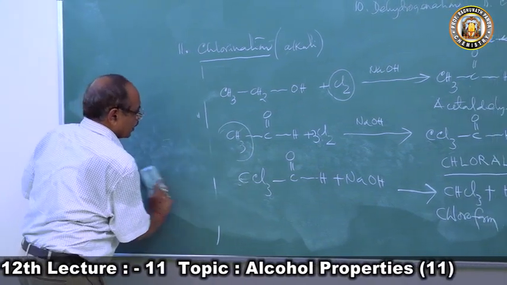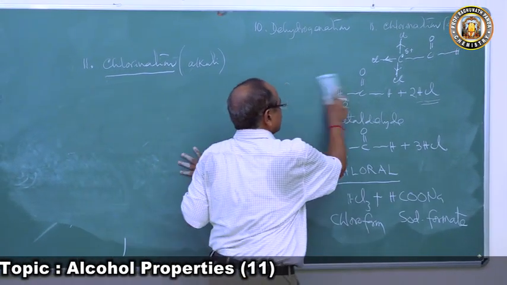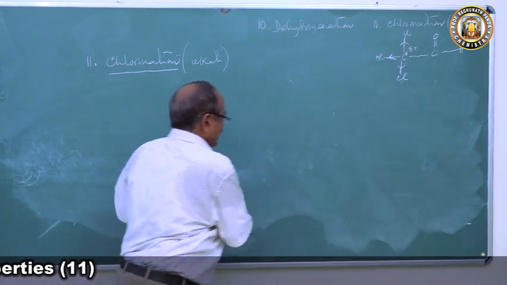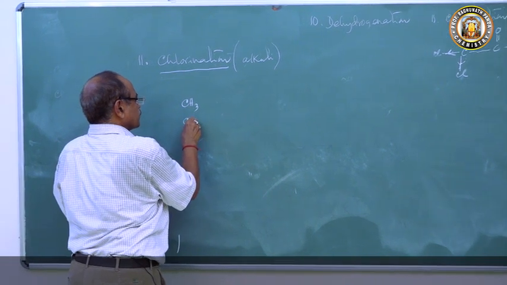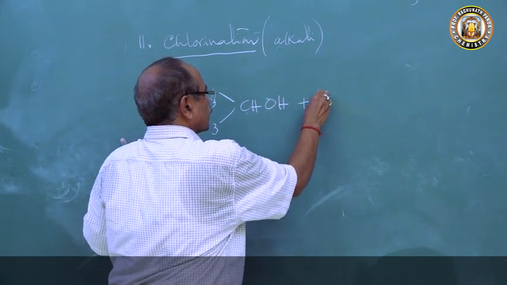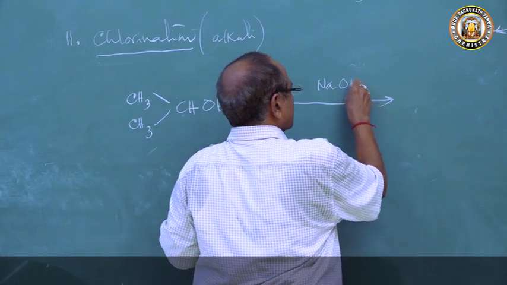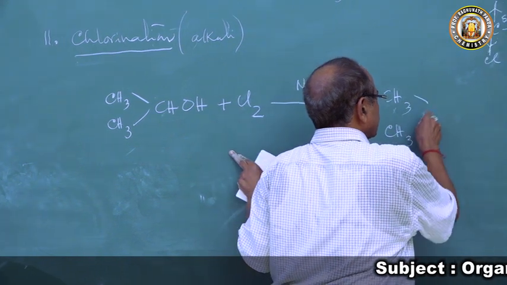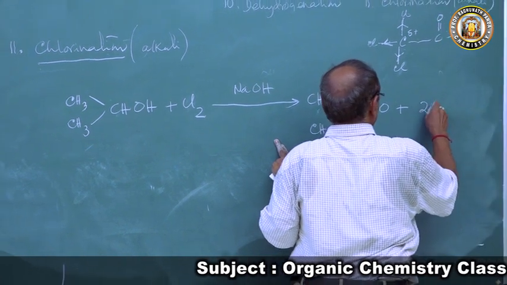Now we will come to what will happen to secondary alcohol. If you take secondary alcohol, the reaction will be in a similar manner, reaction will take place, but we will be getting different products in stepwise manner. If you take isopropyl alcohol, say CH3CHOHCH3, we treat this with chlorine in presence of sodium hydroxide. Then the reaction takes place, because chlorine is an oxidizing agent. It will form acetone plus 2HCl.